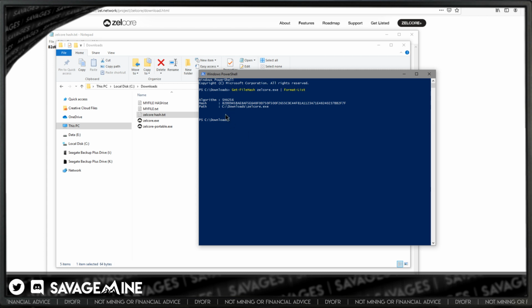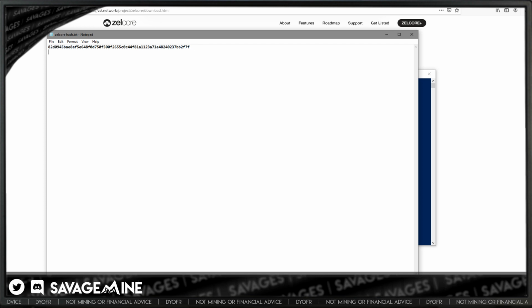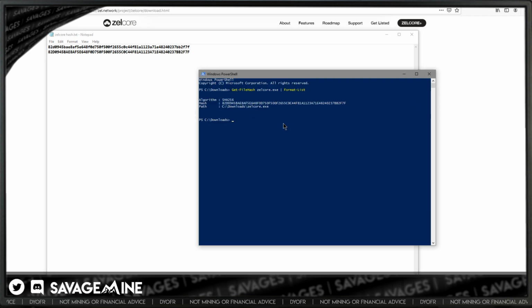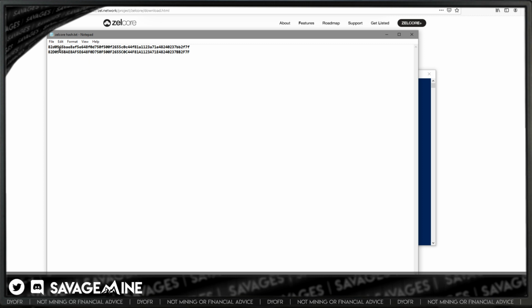And so now we've just used the local computer, locally using Windows PowerShell, to validate the hash, and it even tells you what algorithm it is, the path to the file, all that stuff. If we copy this and compare that with the hash that we know we got from the website, then it should be the same. What's strange is it's all caps, but that's okay. It might just be the way PowerShell is displaying it, but the values are the same.